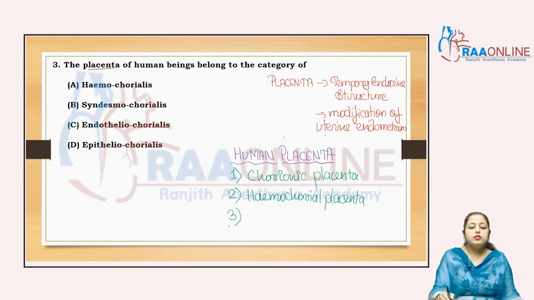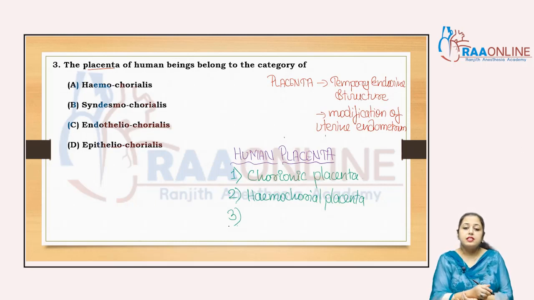Now come to the third one, that is according to the fate of the uterine wall at the time of birth. There are 3 types of placenta. First one is the non-deciduate placenta, second is the deciduate placenta, and the third one is the contradeciduate placenta. What is that decidua? Why do we use that word?